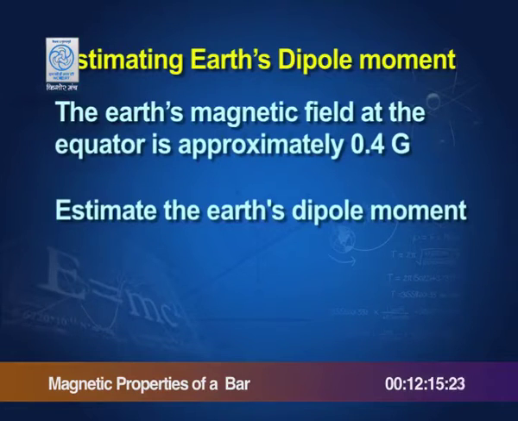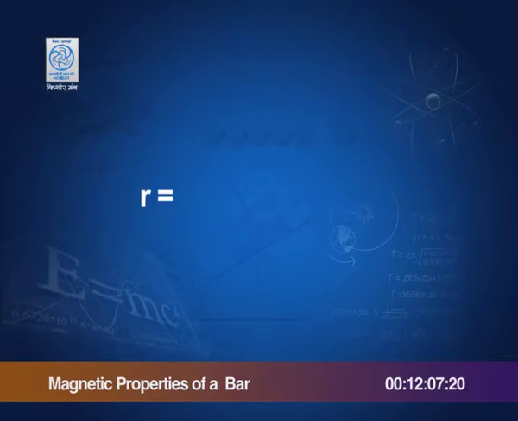Let us do this estimation by saying that at the equator the magnetic field is 0.4 Gauss and the radius of the Earth is 6.4 into 10 raised to the power of 6 meters.